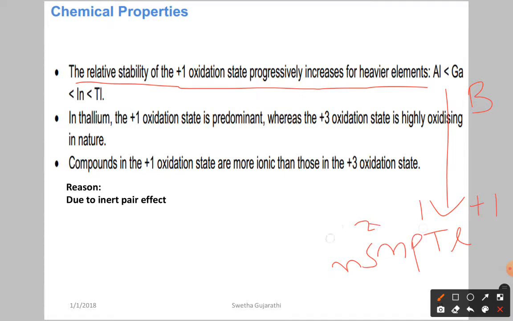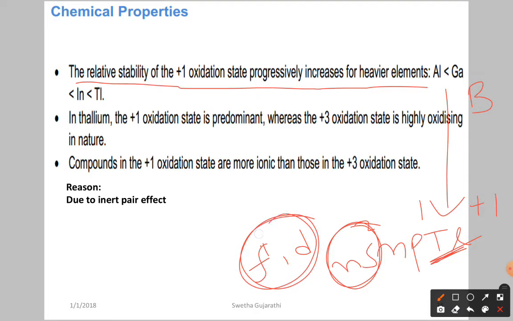Because of the poor screening effect of the f and d orbitals, it doesn't want to lose electrons from the ns2, so it is willing to lose the electron from the np1. So +1 stability increases from boron to thallium.